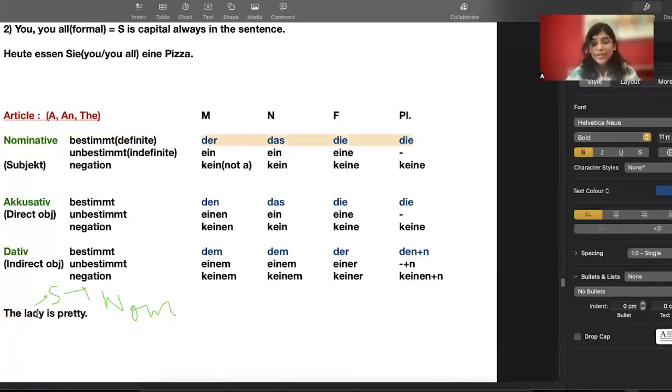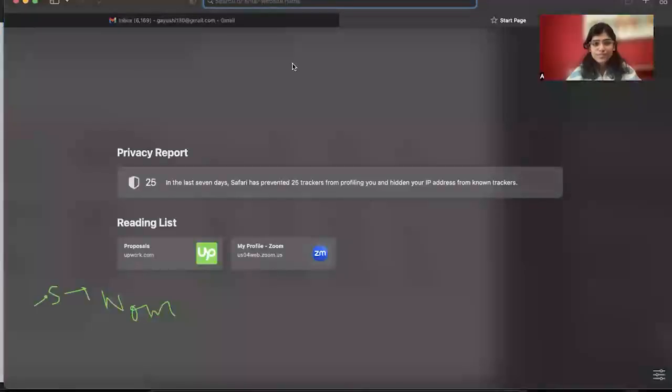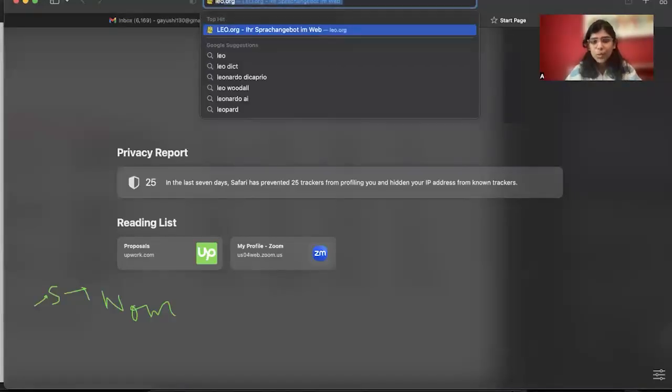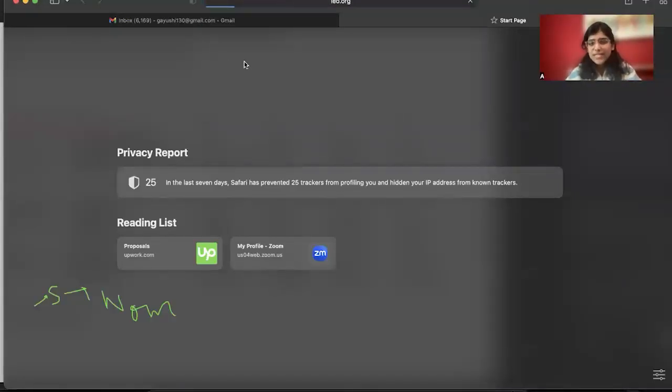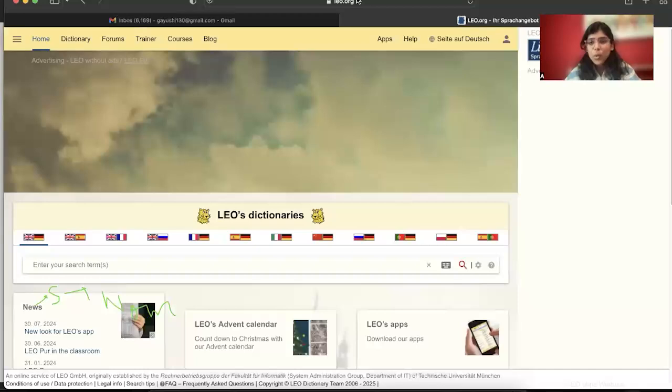Now, what is the gender of lady? That is feminine, I know. But to cross check again, because the genders in German are so weird. Like, for example, the girl, right? Girl, we think that it's feminine, of course, but in German, it's neutral. So, to confirm that, what you can do is you go to leo.org. Okay, so this is a dictionary, guys. Leo.org, it's also an app you can download on your phone, or you can also search on the web.